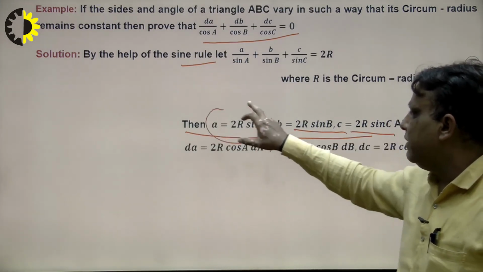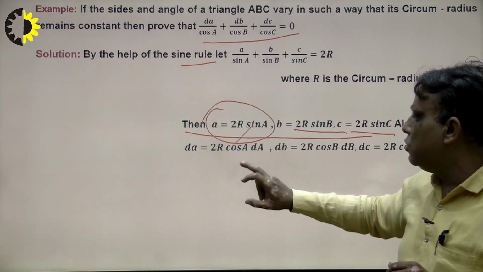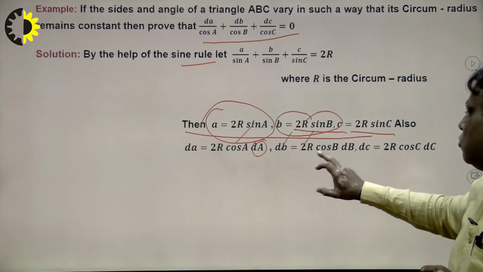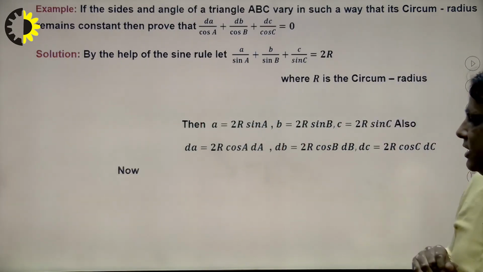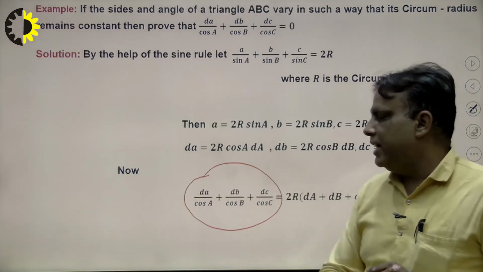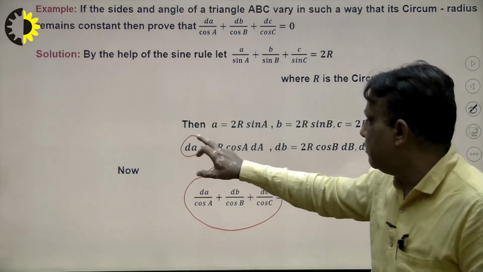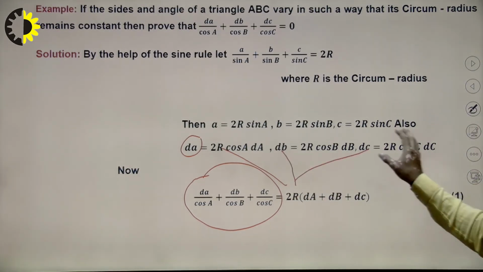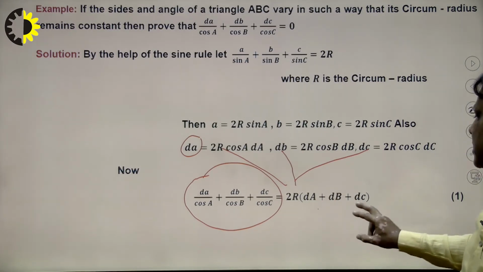Suppose I want to differentiate, so da is equal to 2R, because R is constant, and the differentiation of sine A is cos A into delta A. In the same way, the differentiation gives db equal to 2R into cos B into dB. In the same way I write here, and what will be the effect? We see this condition. I want to calculate dA upon cos A plus dB upon cos B plus dC upon cos C. The value of da I put here, the value of db I put here, and the value of dc I put here, and 2R is common, and the remaining will be dA plus dB plus dC.